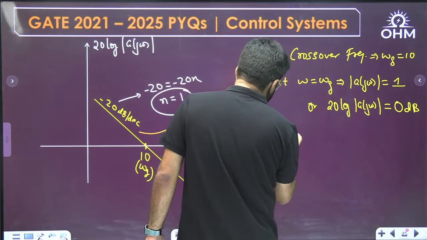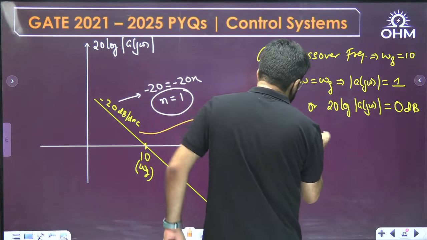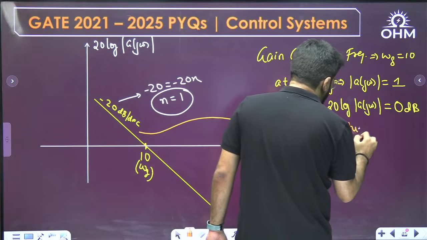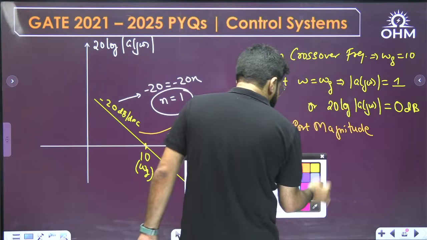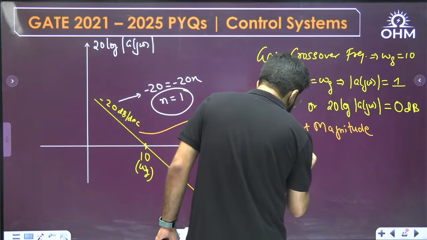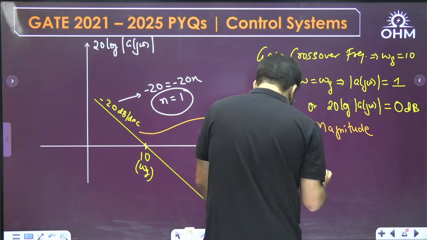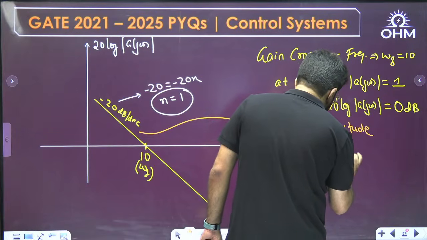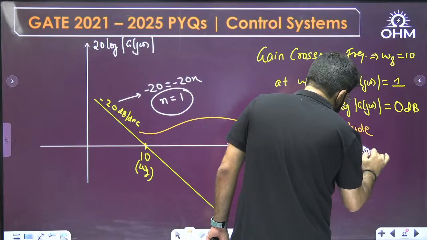Anytime you take the initial part magnitude in a Bode plot, one important formula I will give you. The initial part magnitude formula for a Bode plot, if it has n poles at origin, is given by minus 20n log omega plus 20 log k.